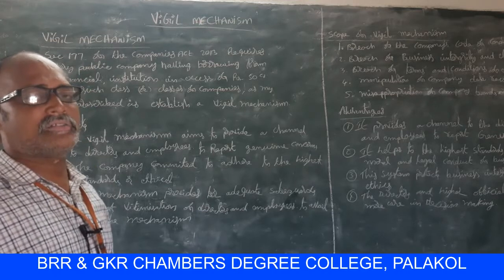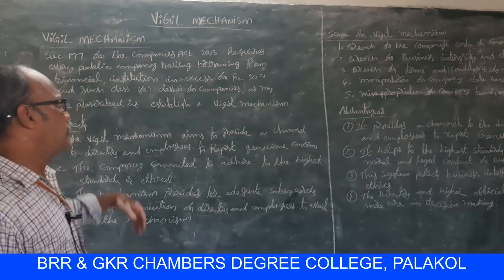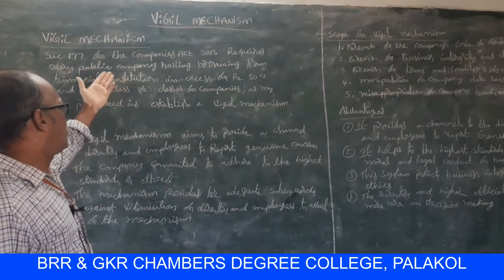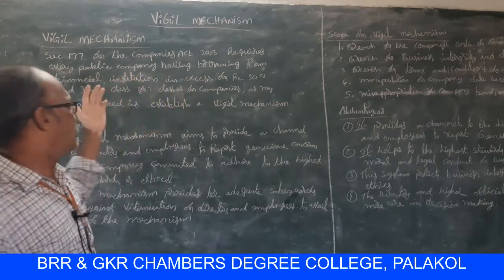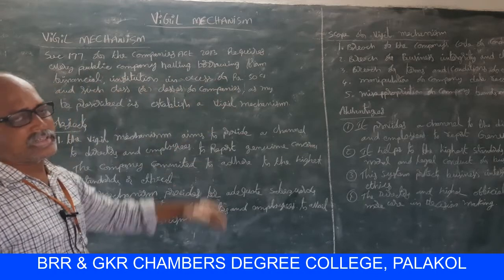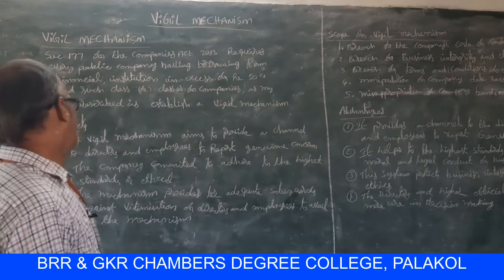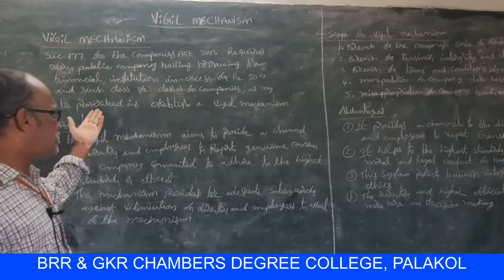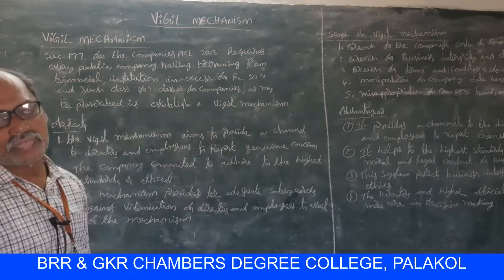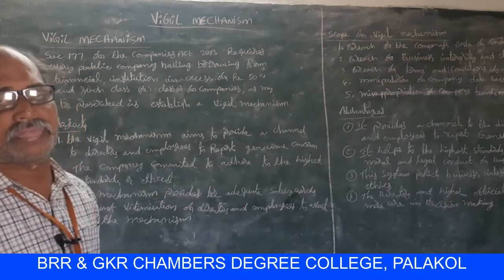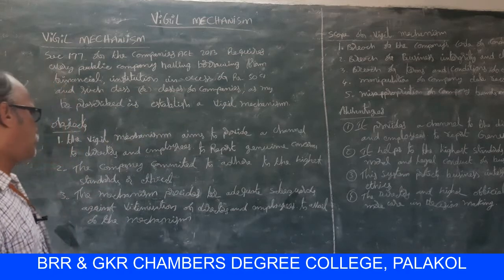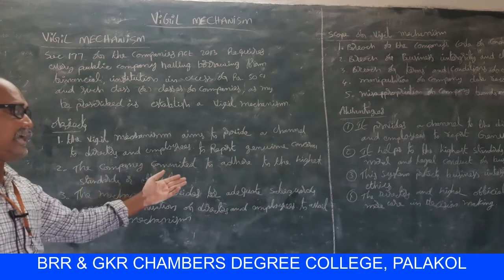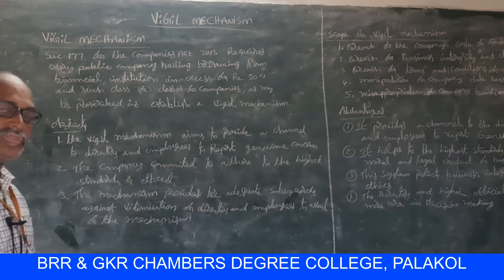The vigil mechanism is introduced whenever a public company has borrowings from financial institutions in excess of 50 crore rupees, and such classes of companies as may be prescribed are to establish a vigil mechanism. The second one: the company is committed to adhere to the highest standards of ethics.